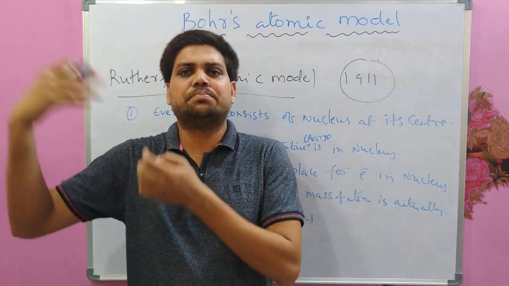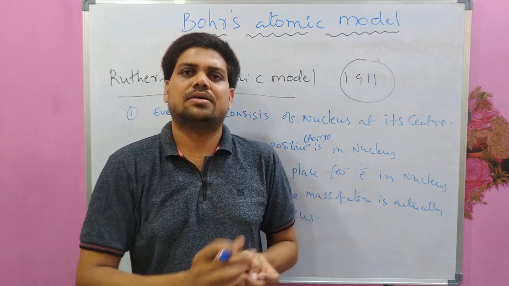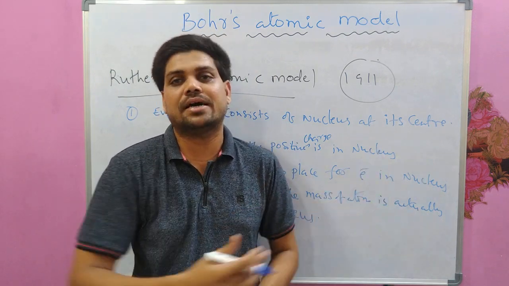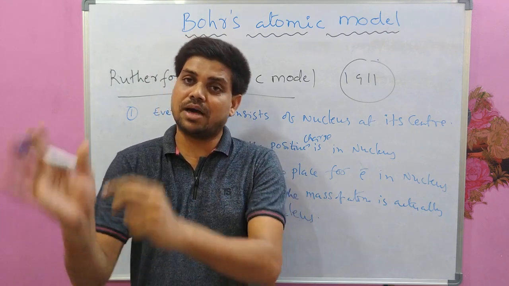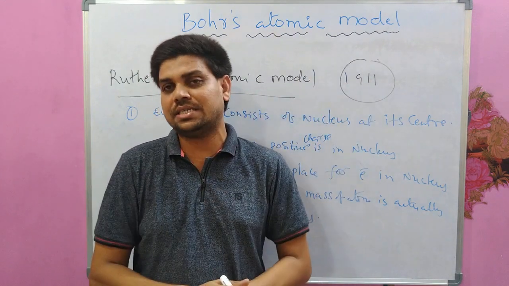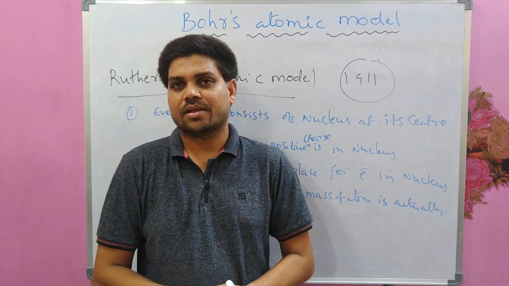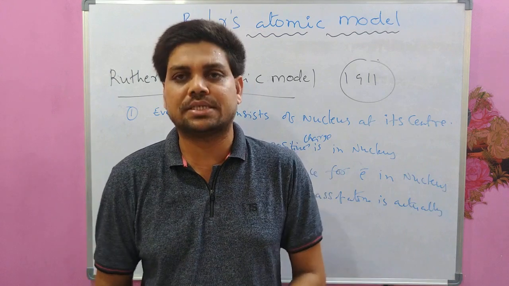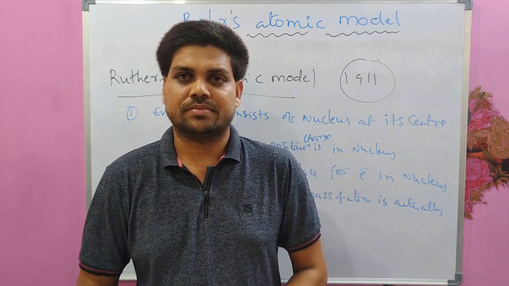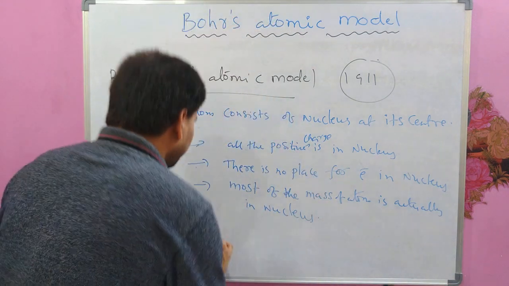So the atom size is bigger than the dimension of nucleus and electron, which means most of the mass of the atom is accumulated at the nucleus, which means most of the atom is an empty space.